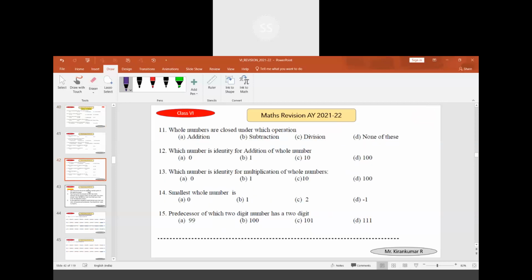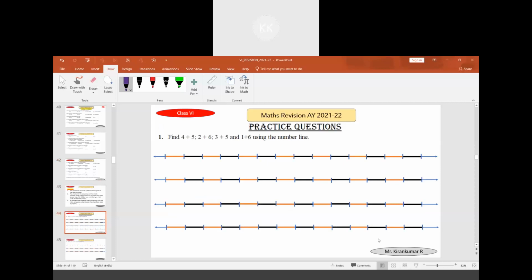Okay. Now we shall solve some practice questions on the whole numbers. Question number 1 is related to addition using a number line. You have to remember that whenever you are adding a number, you will be moving to the right side. Whenever you are subtracting, you will be moving towards the left side.